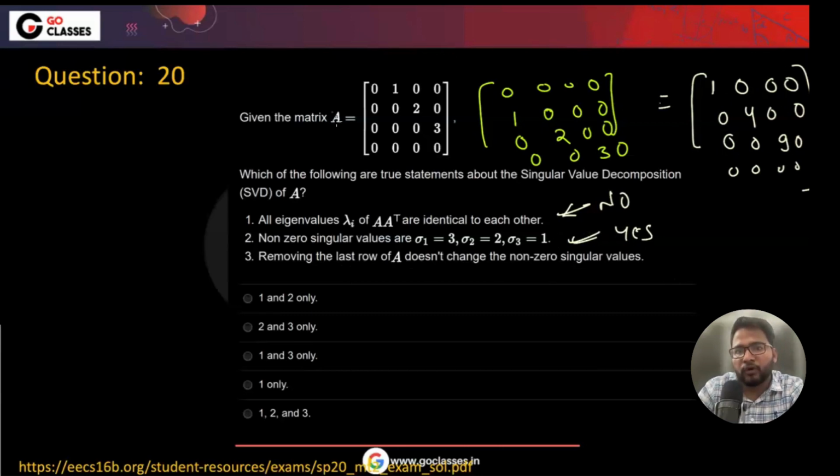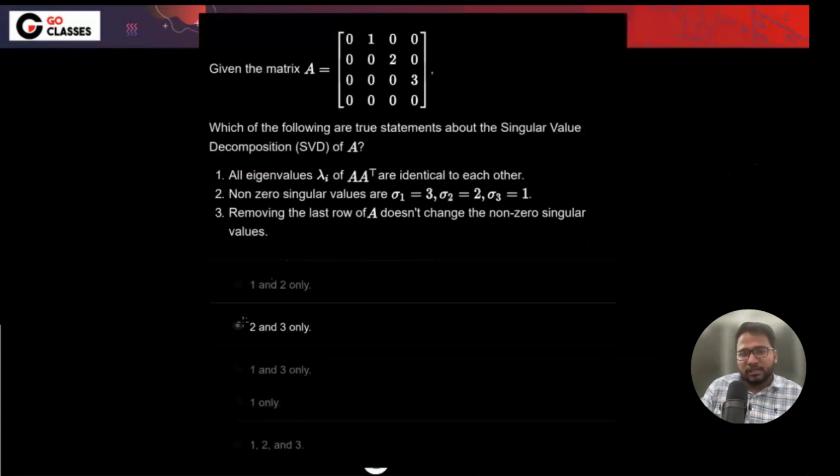If you remove the last row, which means you are removing this 9, you are removing this entry and this one. So what do you think? Yes, it is also true. So I think 2 and 3 are true, so the answer is B. Okay.